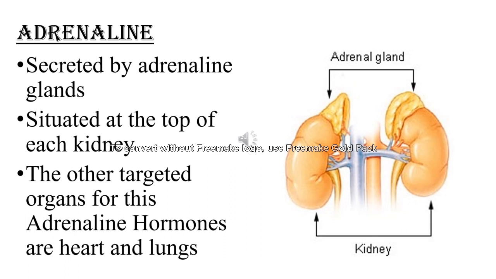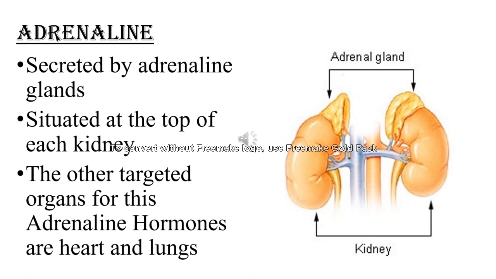See, when a cat is getting scared by seeing a dog, what does it do? It gets scared and it will run away, or it will fight with the dog, right? So this adrenaline hormone increases the breathing rate and heartbeat. When we get scared by seeing something scary, what happens? Automatically our breathing rate increases and heartbeat also increases.